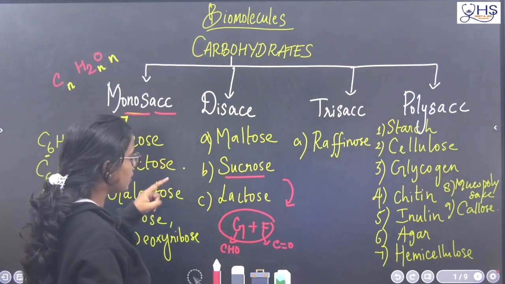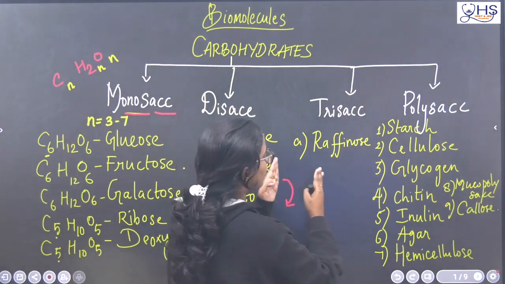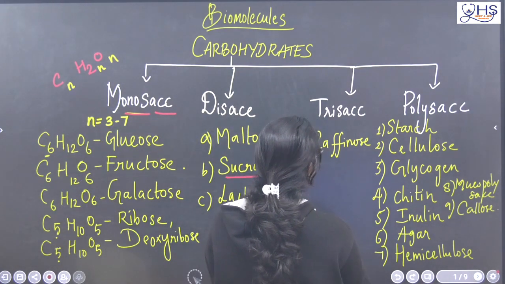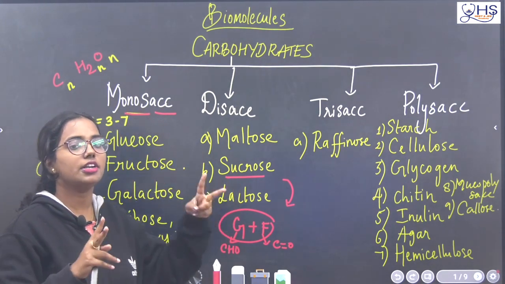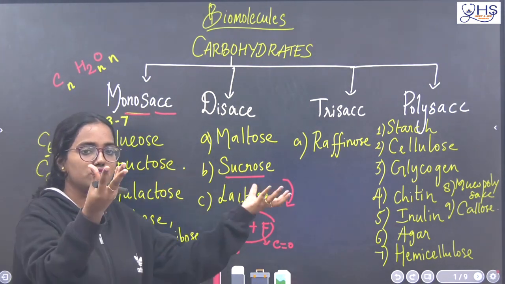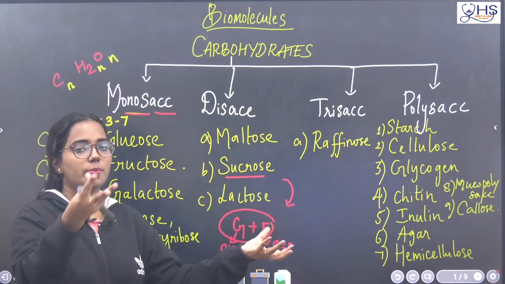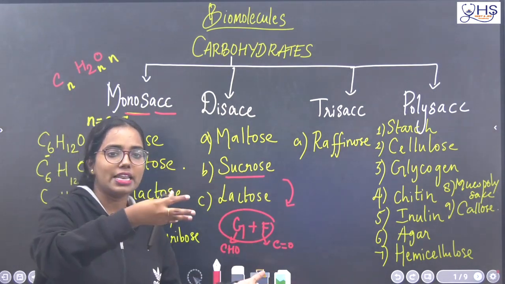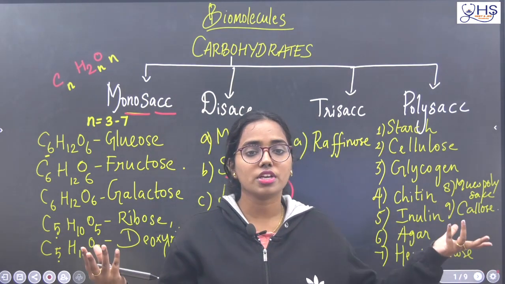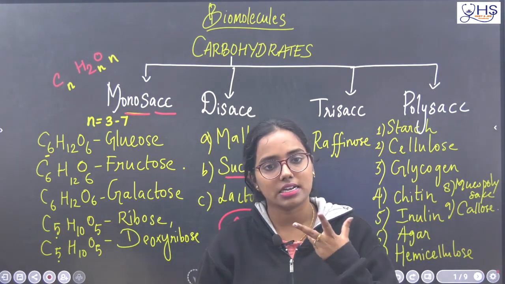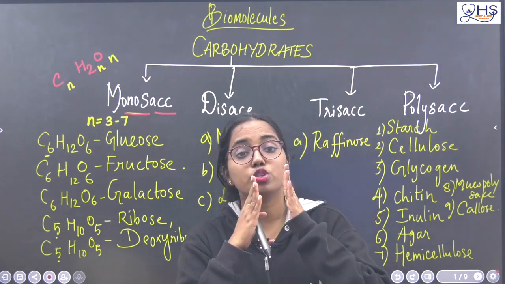So, maltose, sucrose and lactose. Then we moved to trisaccharides. A trisaccharide is the joining of three monosaccharides. A disaccharide is two monosaccharides, which means glucose plus glucose, glucose plus fructose, or glucose plus galactose. The combination of two monosaccharides is a disaccharide, and the triple combination is a trisaccharide. Next, we are going to see what polysaccharides are.